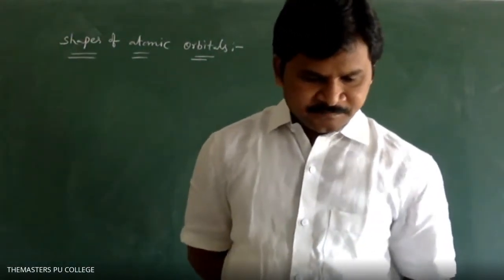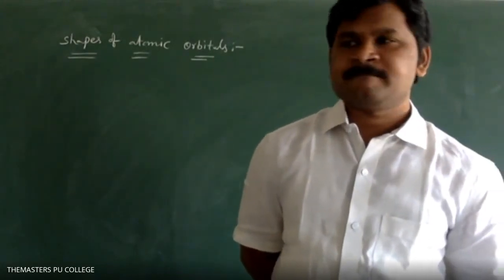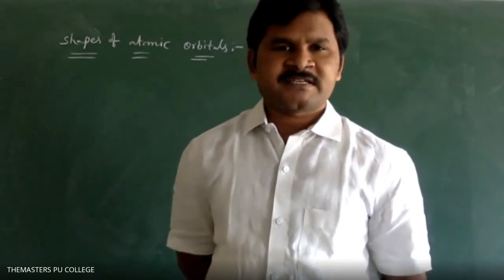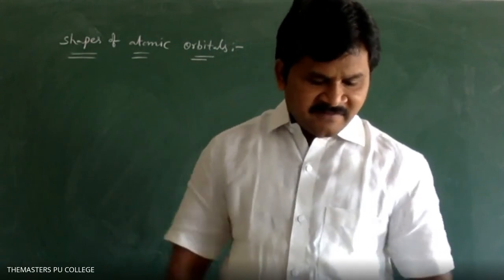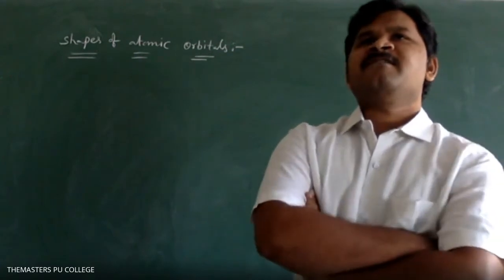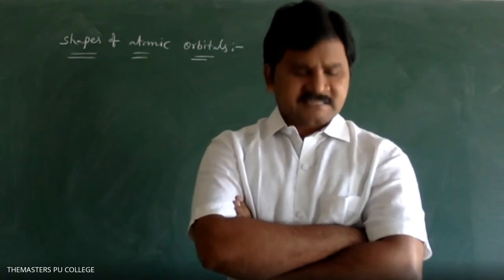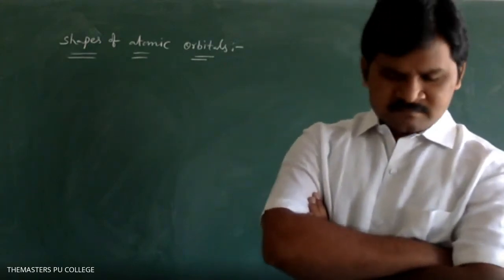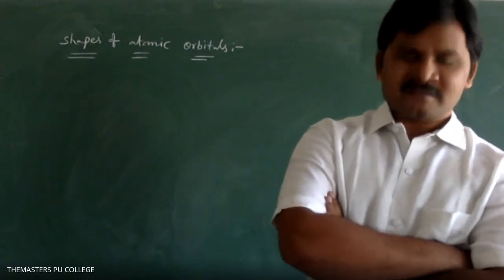Please write down. The space around the nucleus where the probability of finding an electron is maximum is called an orbital.